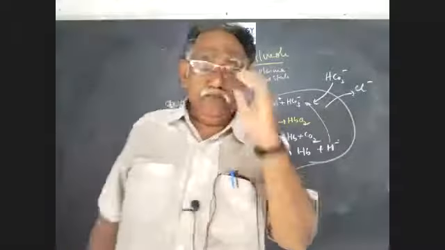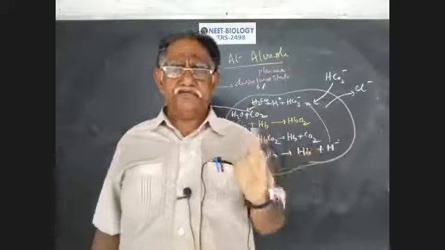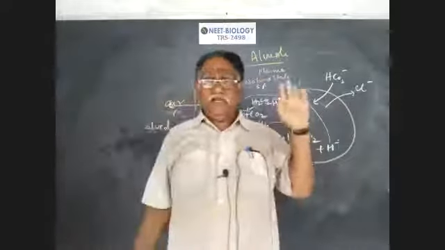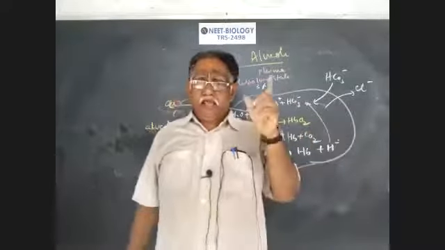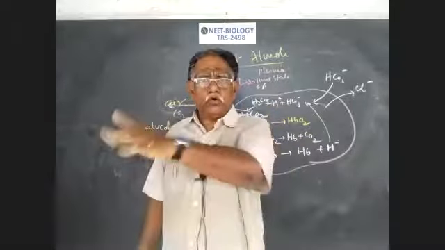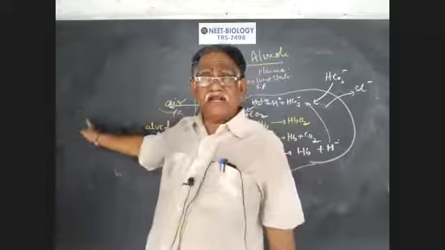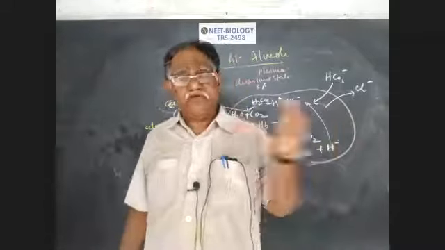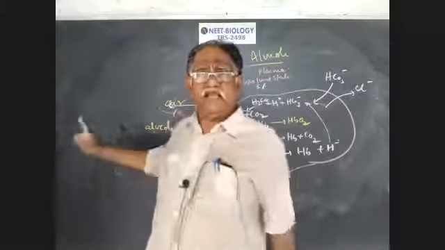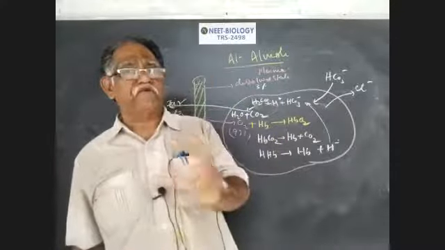Again, I am telling you, at the tissues, carbon dioxide is released from tissues, enters into RBC, and is transported to the alveoli in 3 different forms. In dissolved state, 7%, as bicarbonates, 70%, and as carbaminohemoglobin, 20 to 25%. Okay. And oxygen at the alveoli is diffused into the blood and transported by the blood to the tissues in 2 forms. In dissolved state, 3%, and 97% as oxyhemoglobin. That is about the transportation of carbon dioxide.